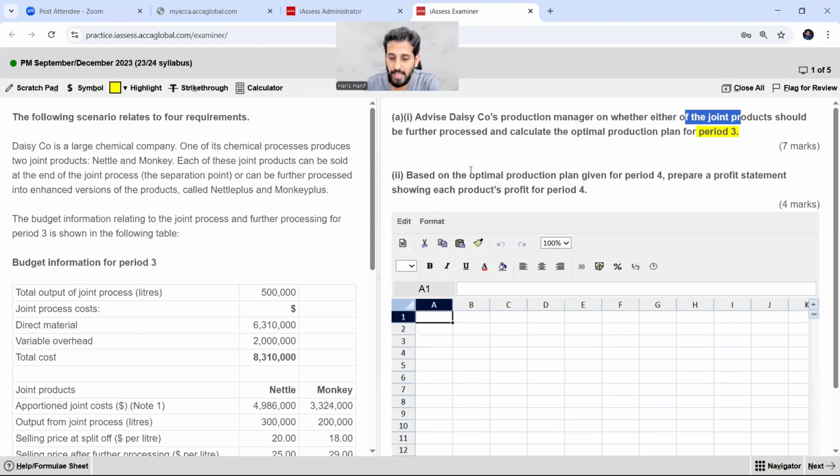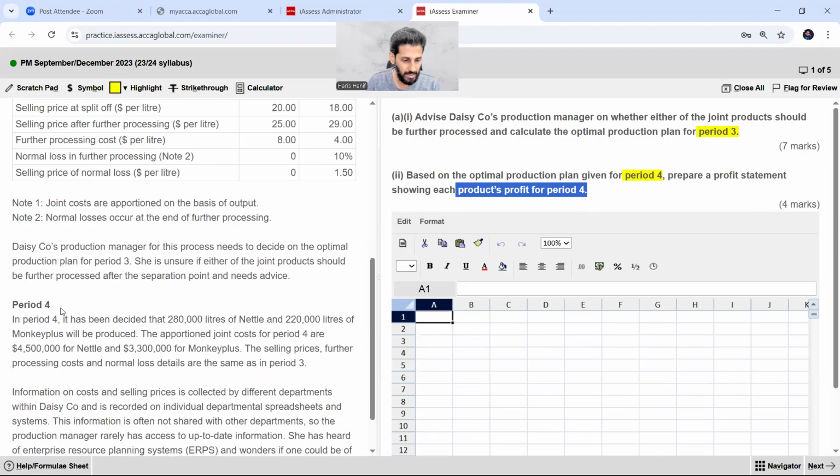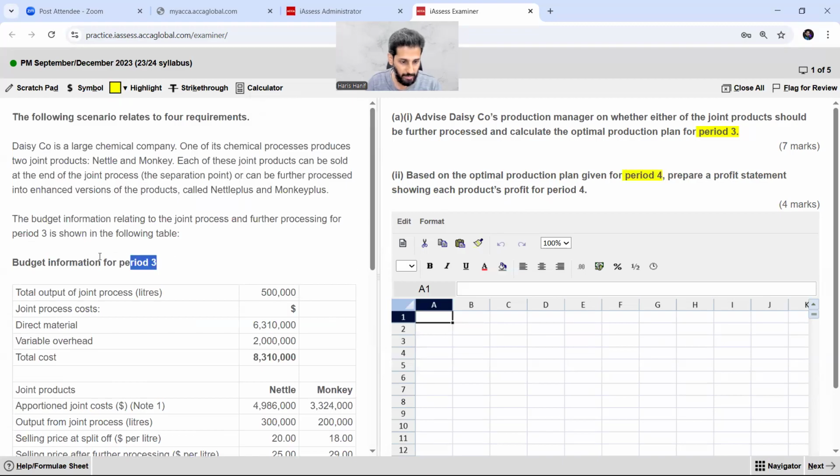So number 2, based on the optimal production plan given for period 4, prepare a profit statement. Now it is being asked for period number 4. There are different time periods, right? Prepare a profit statement showing each product's profit for period number 4. Okay, so this is period number 4 and it is related to part 2. But here it is related to period number 3, for which we have to solve it for 7 marks.